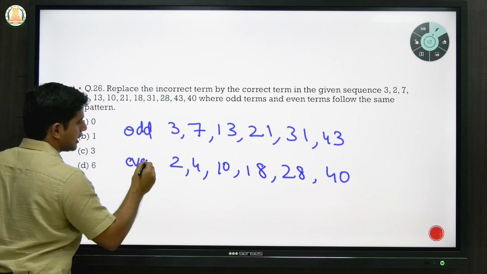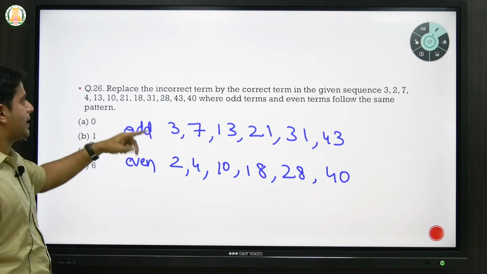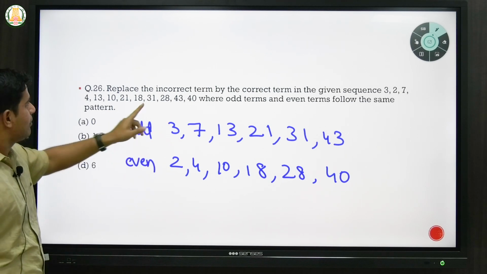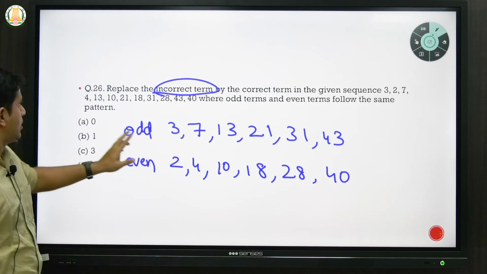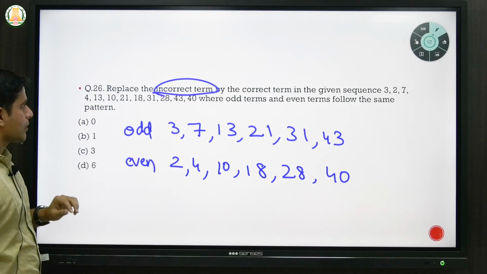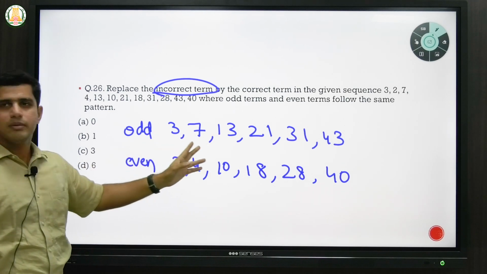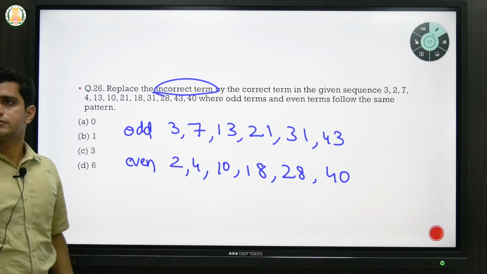First we should explicitly write out the different terms. Then what is he saying? That both follow the same pattern. That means one of them follows a correct pattern, and we need to identify the incorrect term in the other pattern so that you can correct that particular number. So can anyone tell what is the pattern they are following? Can you find out any particular pattern, anyone?